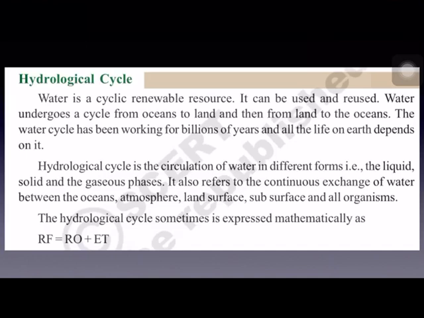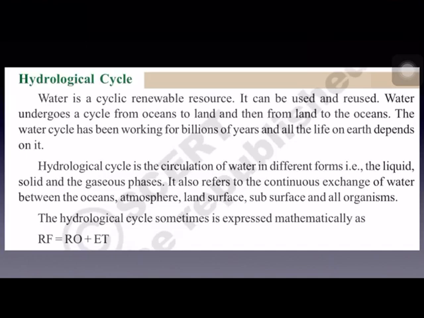I am repeating this. This movement of water from water bodies to the atmosphere, from atmosphere to the land and from land once again to the water bodies is called the hydrological cycle. And this movement of water can be in the form of liquid, solid and gaseous stage. And this hydrological cycle is expressed mathematically as RF is equal to RO plus ET.